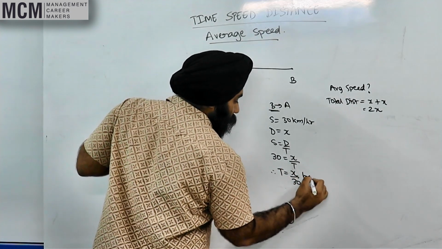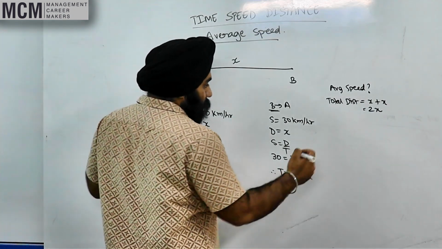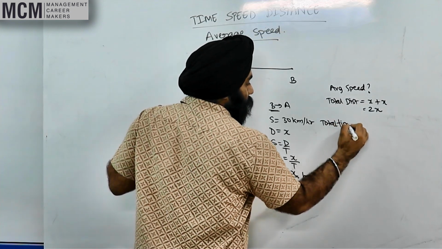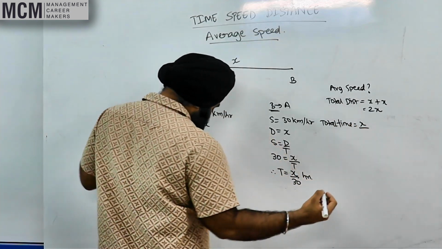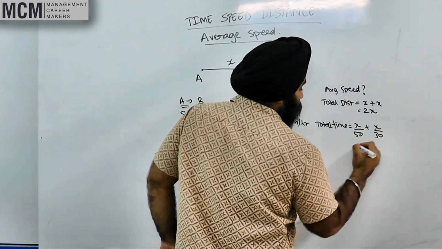Yes or no? So what is the total time taken? This plus this. Total time is x by 50 plus x by 30.